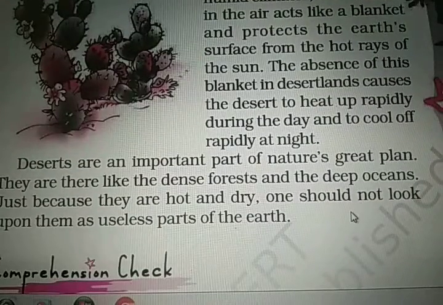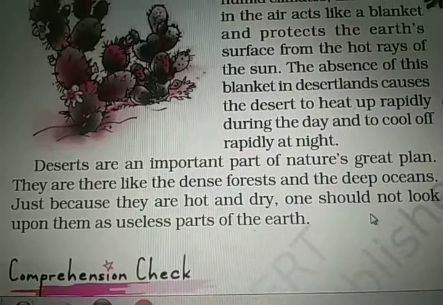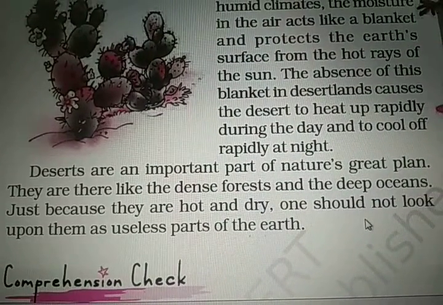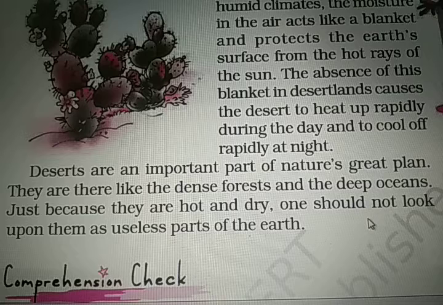Deserts are an important part of nature's great plan. That is the message of the author at the end, that the deserts are an important part of nature's great plan. Nature's plan nobody knows. Nature is having a great plan, and deserts are one of the important parts of nature. They are like the dense forests and deep oceans. As there are very dense forests on the earth, as there are deep oceans on the earth, these are also the part of nature's plan. So similarly, deserts are also there on the earth.